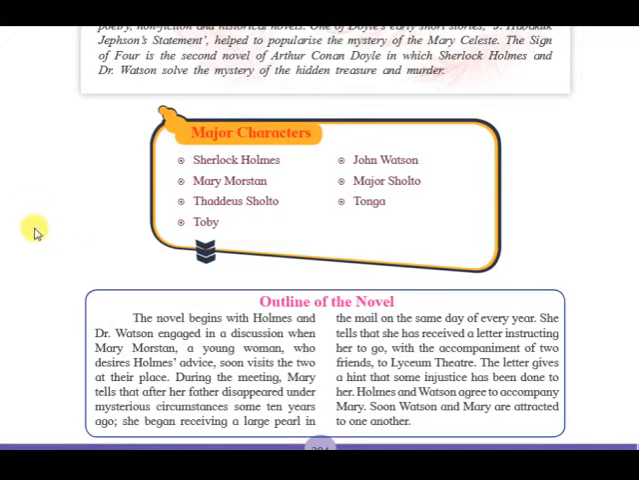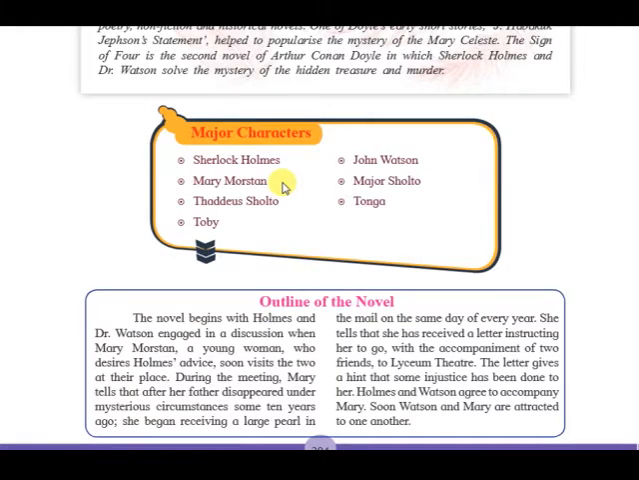Now, the characters here, as usual, are Sherlock Holmes, Mary Watson, Thaddeus Sholto, Toby, John Watson, Major Sholto again, and Tonga. So there are no minor characters in this particular extract, as all of them are equally important because some of them are very mysterious, some of them are round characters, some of them are flat characters, some of them are villains, and some of them are heroes. Beginning with Sherlock Holmes and John Watson, both are friends. Mary Watson is one of their clients. Major Sholto and Thaddeus Sholto are pairs, as are Tonga and Toby.